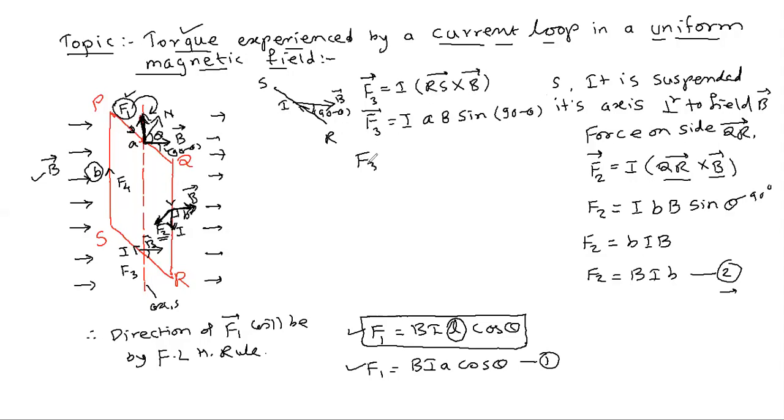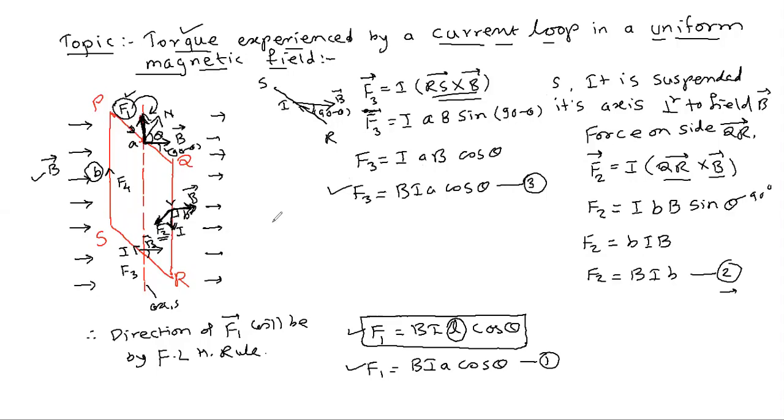So F3 is equal to, because you are already writing the cross product, F3 is equal to I A B cos theta, or in a very proper way you can write B I A cos theta. This is equation number 3. So this is the magnitude of the force F3 here.